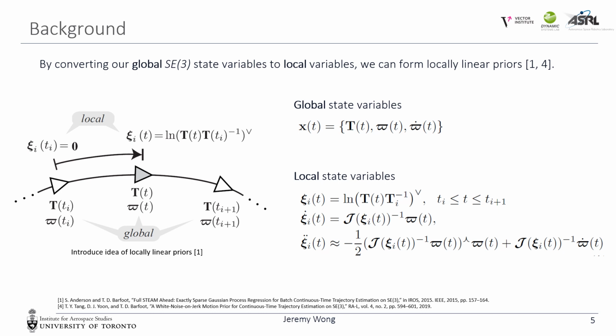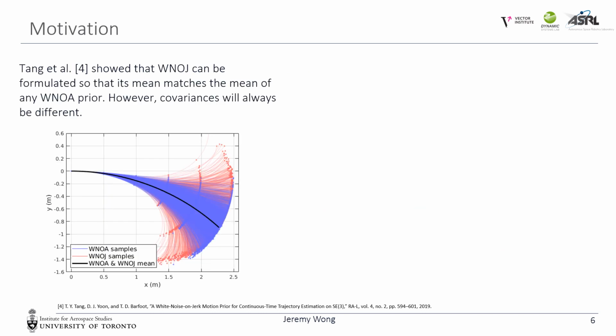And Tang et al. It was previously shown that the white noise on jerk prior could be formulated so that its mean matches the mean of any white noise on acceleration prior. However, the covariances can never match. In the figure below, where we sampled many trajectories of each prior, you can see that despite the mean being the same, the covariance of the white noise on jerk prior grows at a much faster rate than the white noise on acceleration.